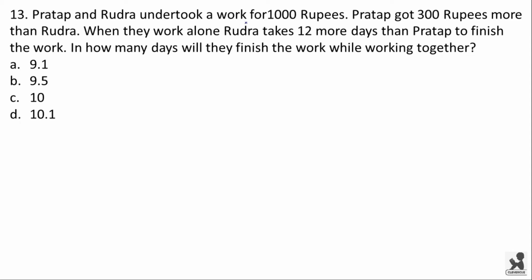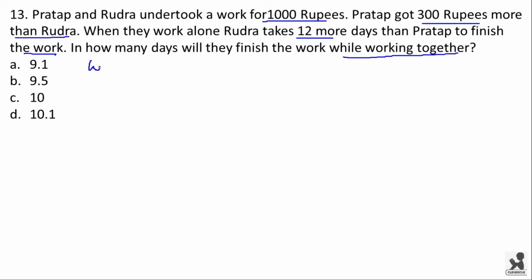Pratap and Rudra undertook a work for 1000 rupees. Pratap got 300 rupees more than Rudra. When they work alone, Rudra takes 12 more days than Pratap to finish the work. In how many days will they finish the work while working together?